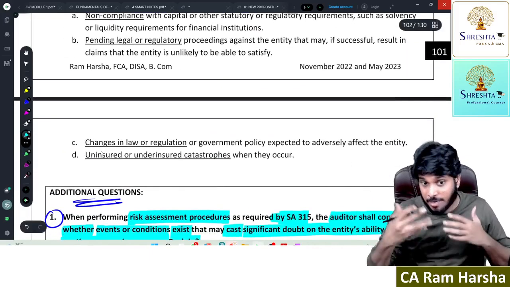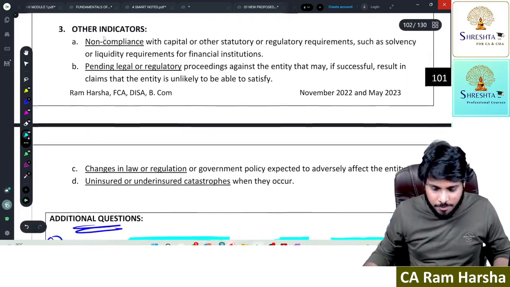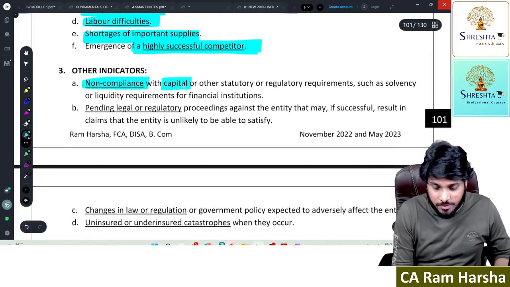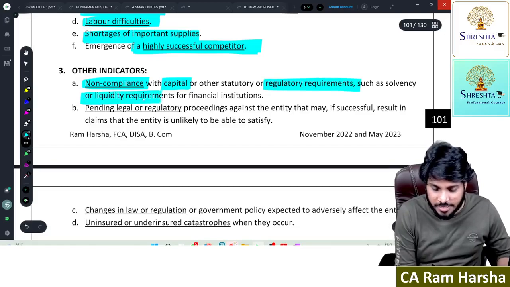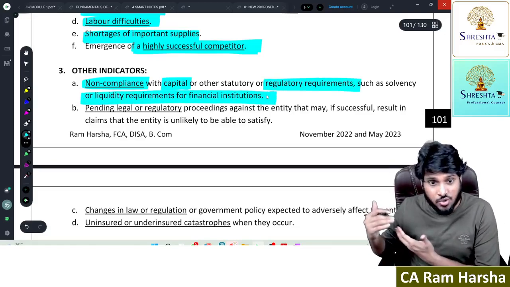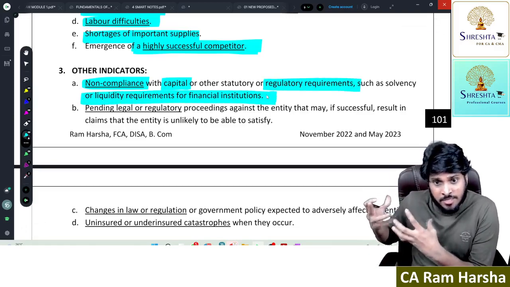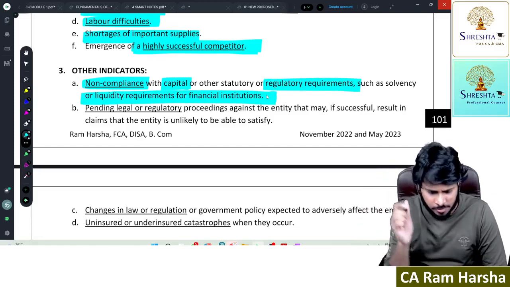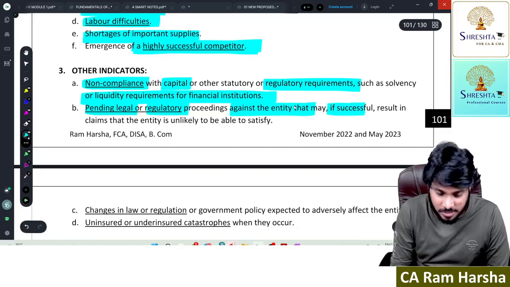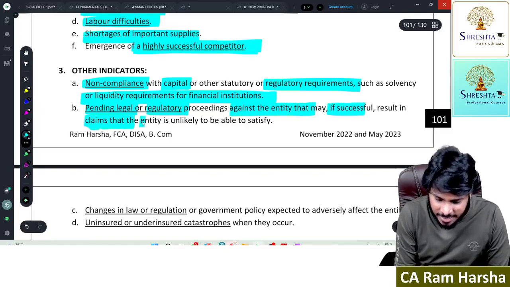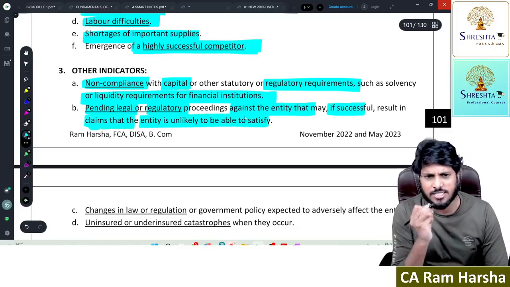Other indicators, there might be some other indicators. Non-compliance with capital norms, non-compliance with regulatory requirements, solvency and liquidity ratio. Banks have some other legal requirements; if they don't comply, their license will be cancelled. Pending legal or regulatory proceedings against the entity which, if successful, result in claims that the entity cannot satisfy.